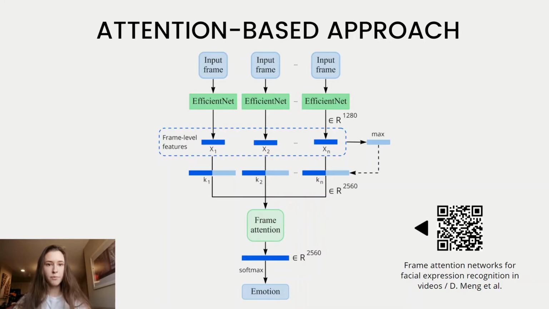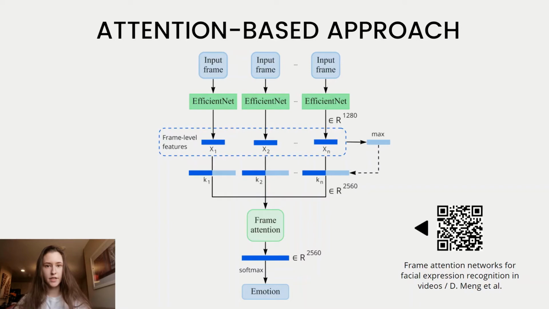Next, the input to the attention module is obtained by concatenating the facial feature vectors with the output of the point-wise maximum of these same feature vectors. The resulting vectors are then used by the frame attention module to learn attention weights, which are needed to highlight the most significant frames and adaptively aggregate the frame features to produce a fixed dimension representation of a given video.